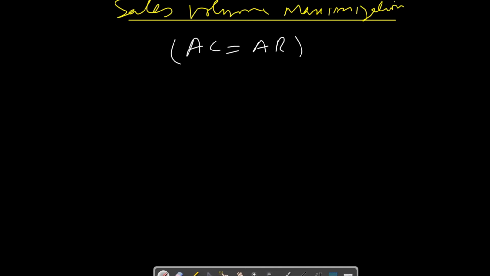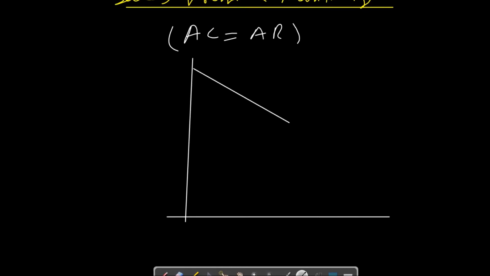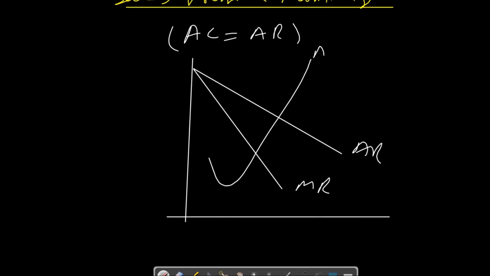And again, we can make a graph to show this objective as well. For example, we have average revenue, this is marginal revenue, and this is the marginal cost curve, and this is the quantity produced, with the origin point, and we have three variables on the y-axis: price, revenue, and cost.